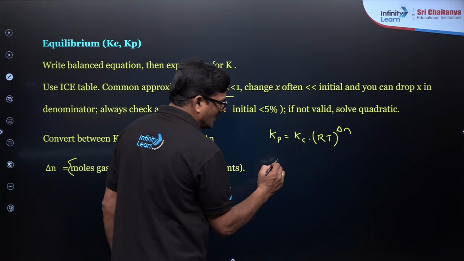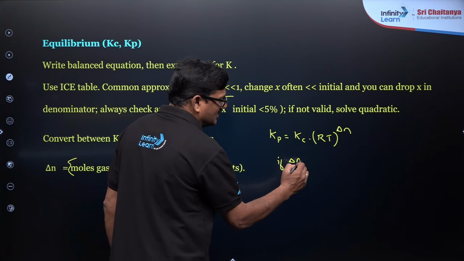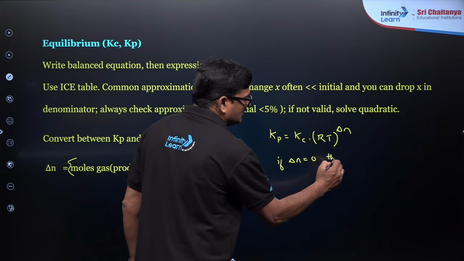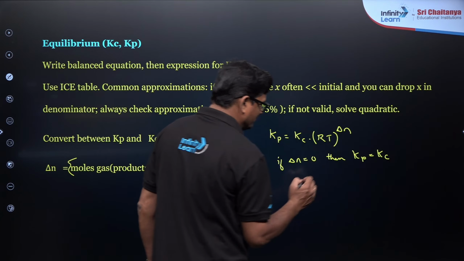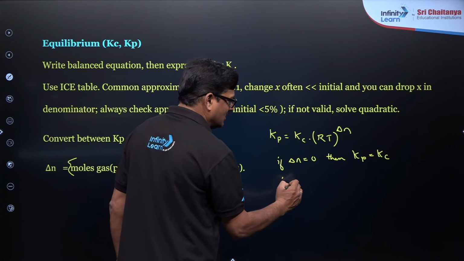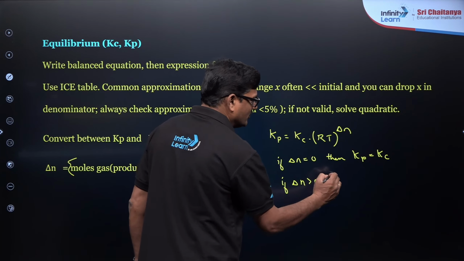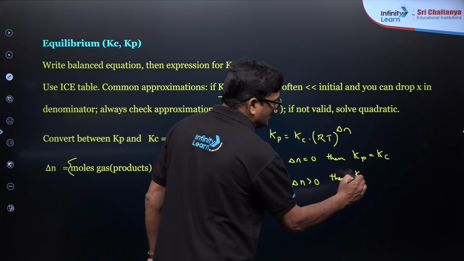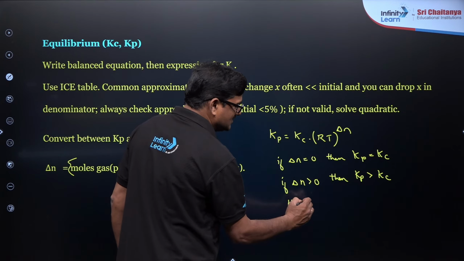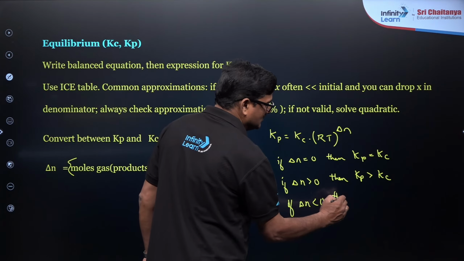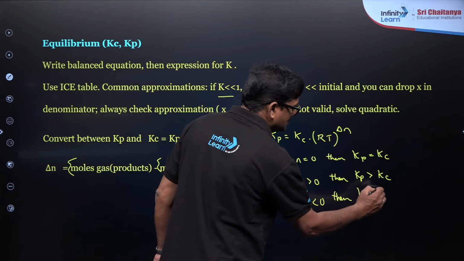If delta n is equal to 0, then Kp is equal to Kc. If delta n is greater than 0, then Kp is greater than Kc. If delta n is less than 0, then Kp is less than Kc.